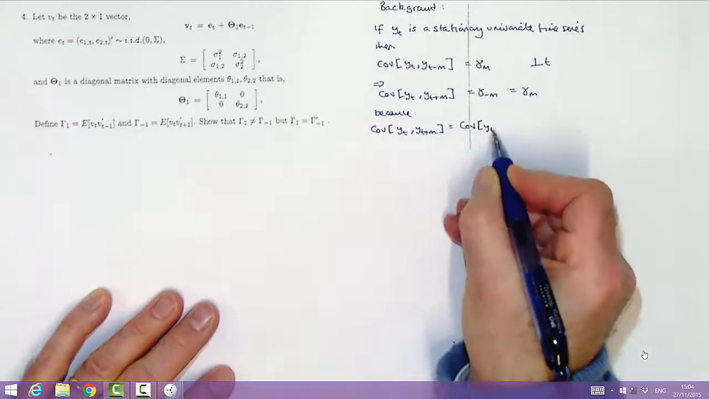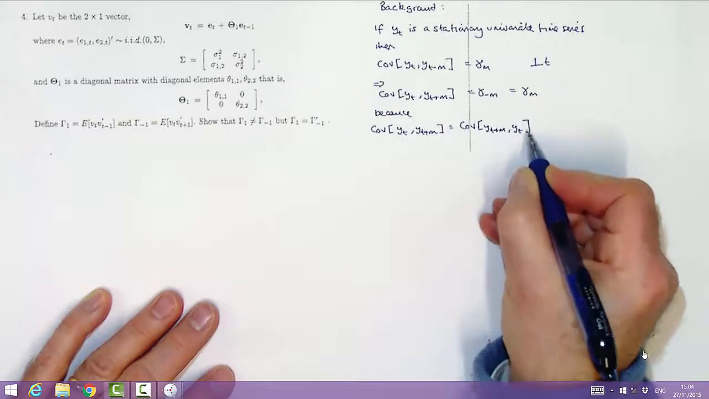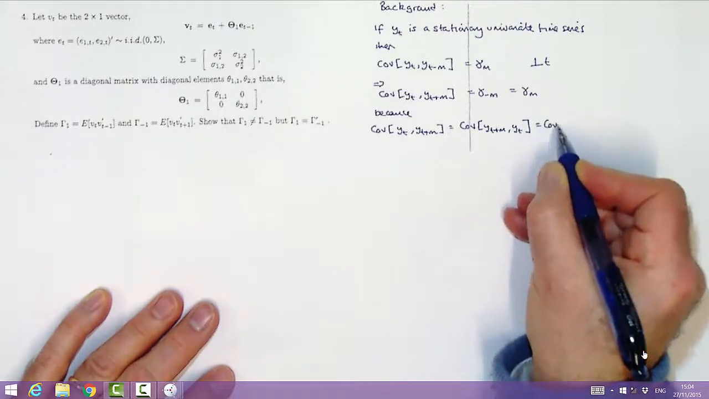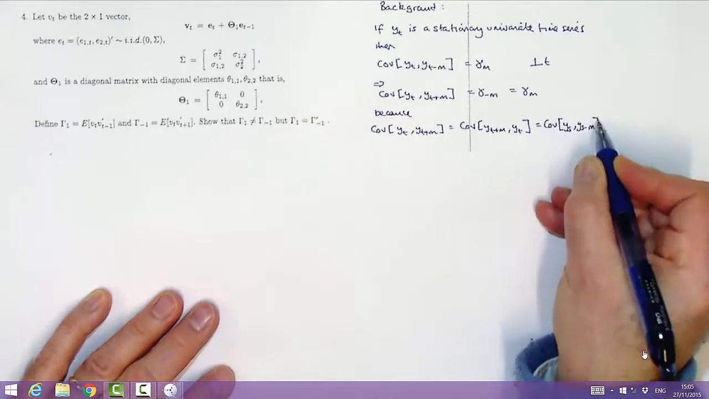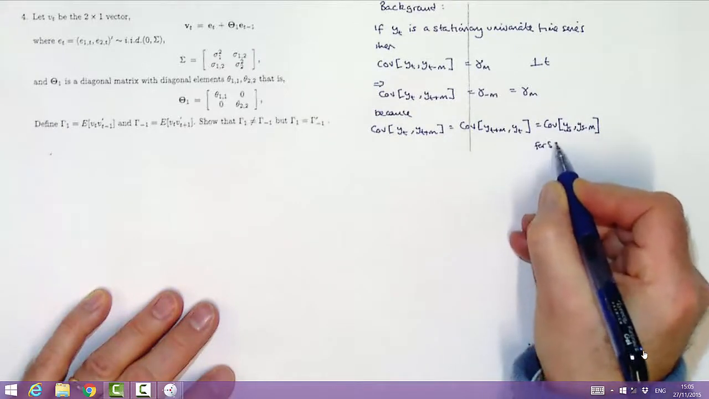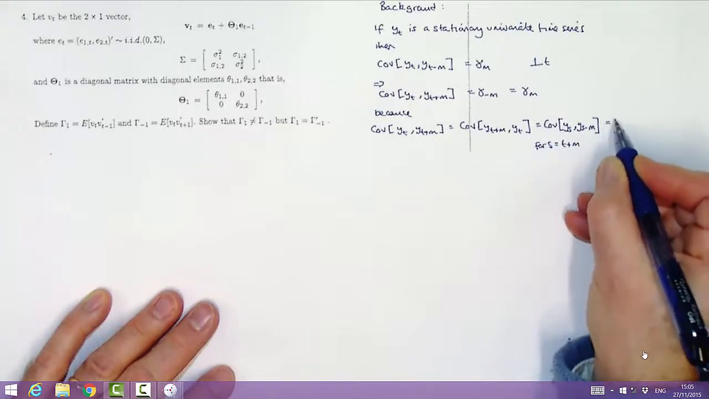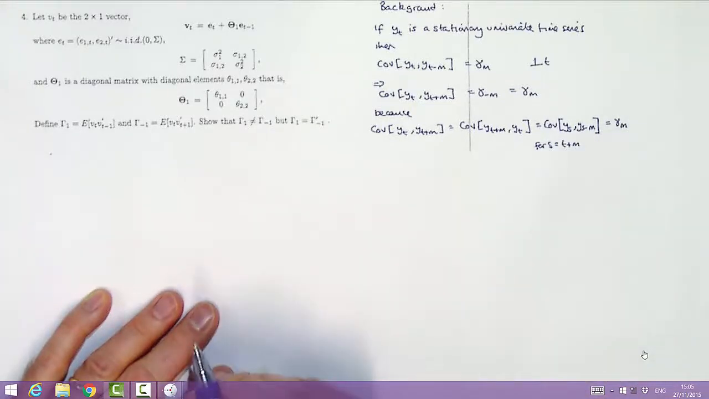Because the process is univariate, I can reverse the order in which the variables appear in the covariance function. And once I've done that, I can re-index the observations, putting s equal to t plus m, and then t thus becomes s minus m, and I can recognize that the last expression is just by definition gamma m, because it's the covariance of two observations that are just m periods apart.